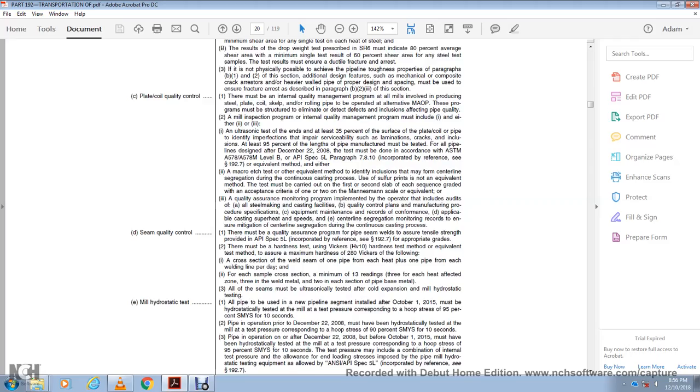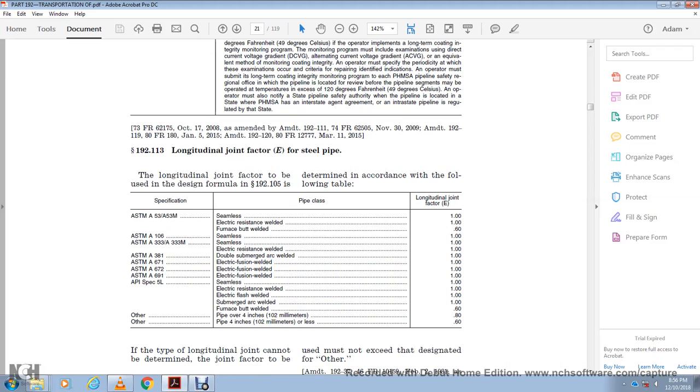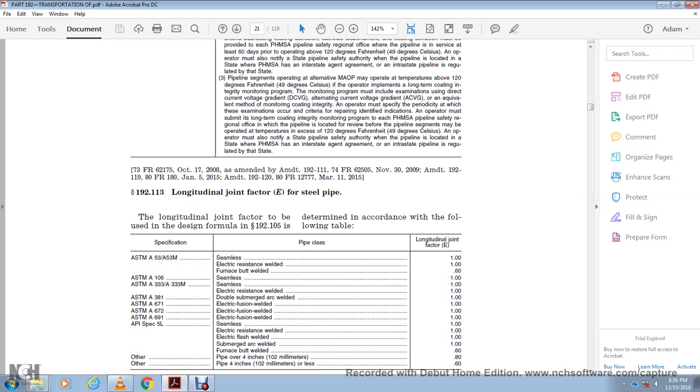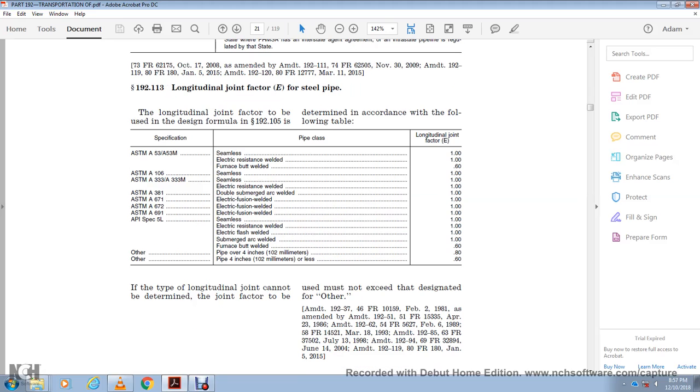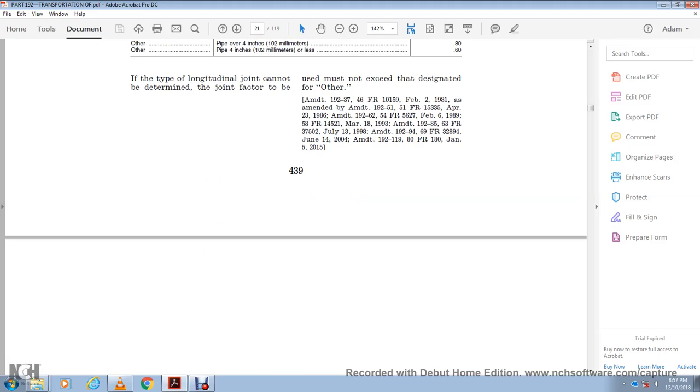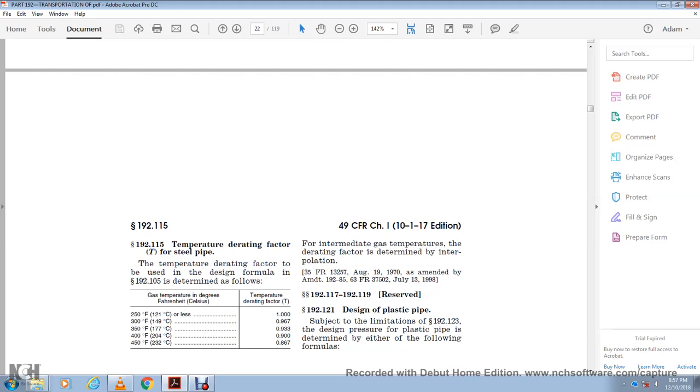All right, 192.113 longitudinal joint factors. Steel pipe longitudinal joint factors must be used with the design formula 192.105, determined in accordance with the following table. If the type of the longitudinal joint cannot be determined, the joint factor used must not exceed the designated one. 192.115 temperature derating factor T for steel pipe. The temperature derating factor T is used with the design formula 192.105 as follows.